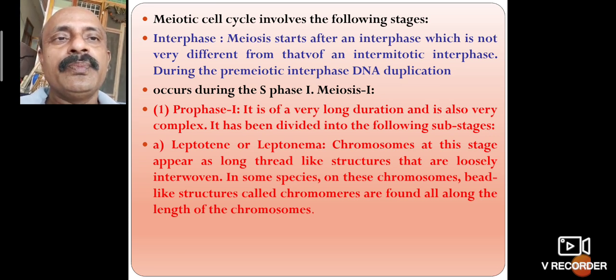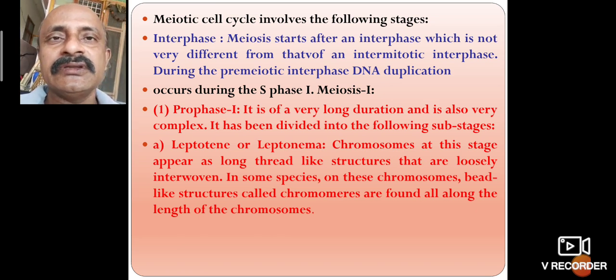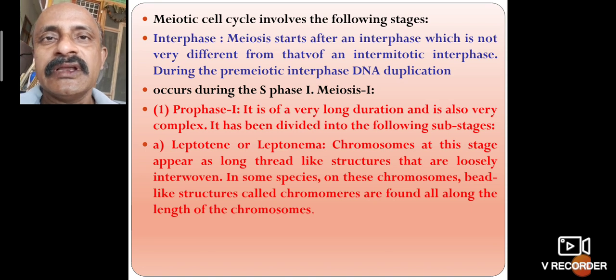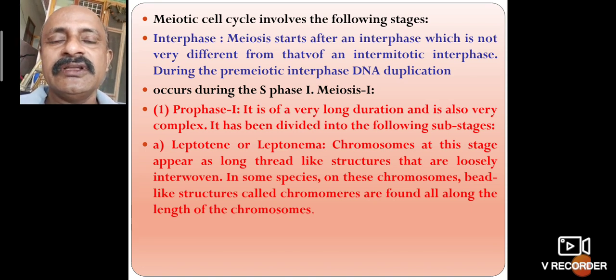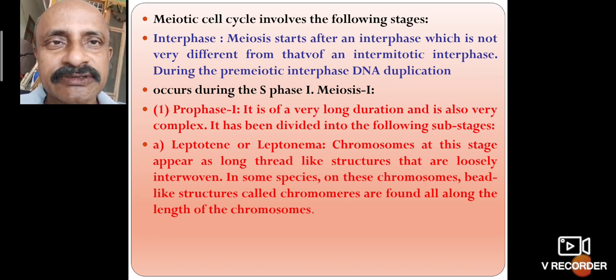During the pre-meiotic interphase, DNA duplication takes place. Meiosis means reduction, and the second one is the same as mitotic division. Meiosis 1 and meiosis 2 are responsible for producing four gametic cells, or four haploid cells.